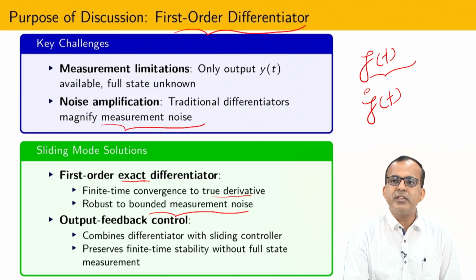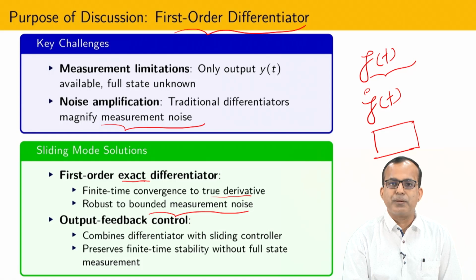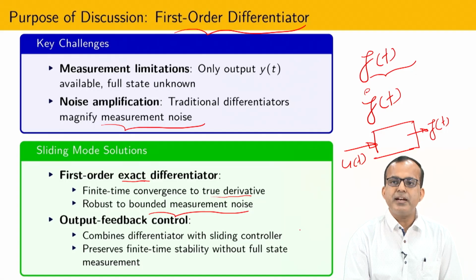And why basically are we doing this? Because I want to design some kind of output feedback based control. So I have a second order uncertain system, some kind of black box system. What is the meaning of black box? I just know the order of the system, but I don't know the dynamics completely. Suppose that I have some kind of input and I am measuring the output here, and now whatever u(t) I am going to design is a function of y(t) and y dot. That kind of thing we will see, and it is possible to show that the differentiation process can finish in finite time. So I can design a finite time controller based on this.